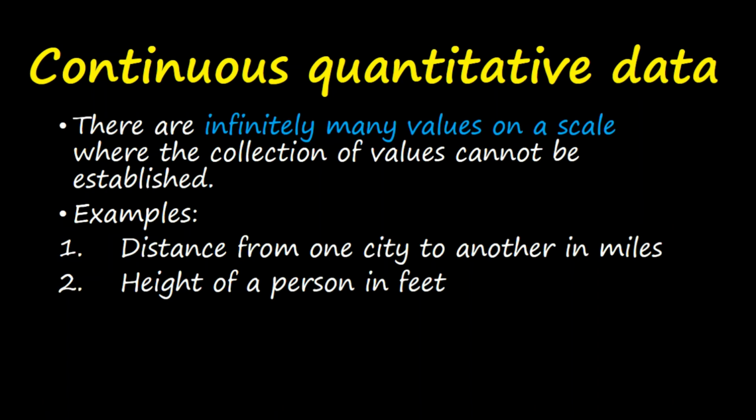The distance is continuous from 0 miles, where no distance is covered, all the way to the next city where all the distance has been covered, either 100 miles or 150, and so on. Another example is the height of a person in feet.